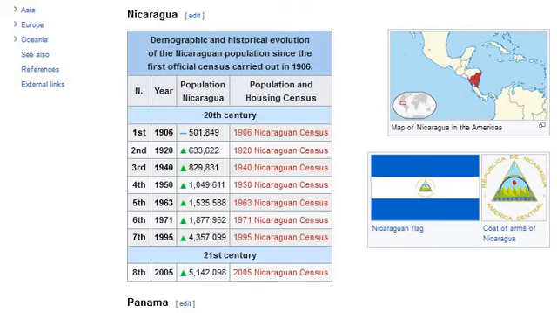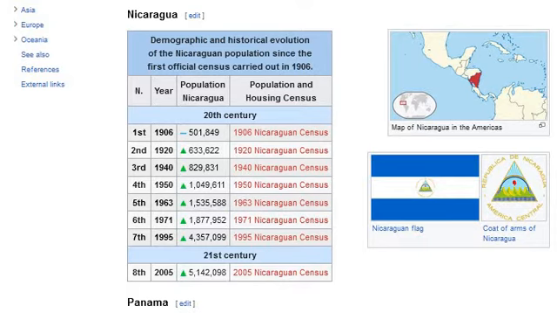Nicaragua. Map of Nicaragua in the Americas. Nicaraguan flag. Coat of arms of Nicaragua. Demographic and historical evolution of the Nicaraguan population since the first official census, carried out in 1906.